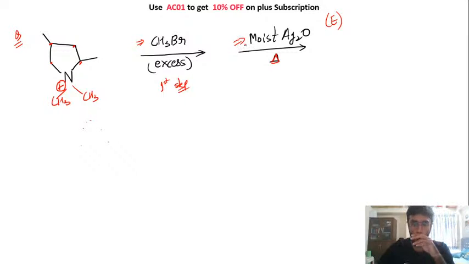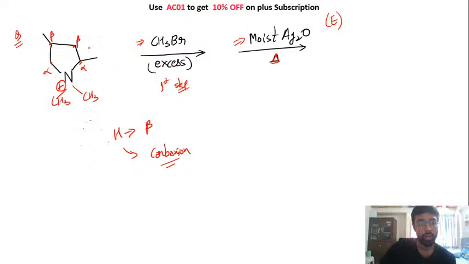What it will do is take out one of the hydrogens present on the beta position to create a carbanion. We are creating a carbanion by taking one of the hydrogens present on the beta position. The positions next to this nitrogen are alpha. This is the beta position, this is the beta position, and this is again a beta position. I hope everyone knows about these things.